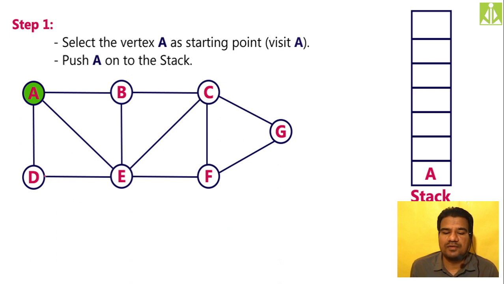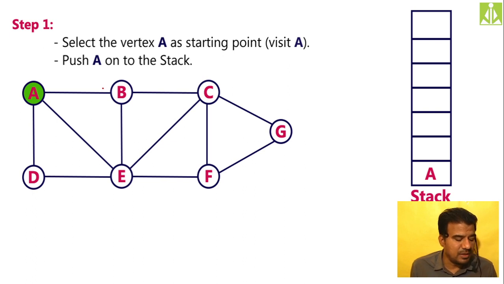Then after that, what do we have to do? Now that you have visited A, you have options. You can visit any of the adjacent nodes to this particular A. That means you can either visit B, or E, or D. Any of these you can visit. So I have to select any one, and I decided to go and visit B.